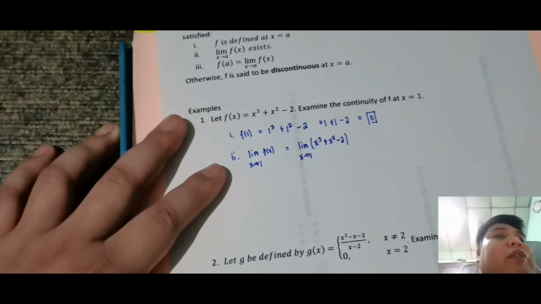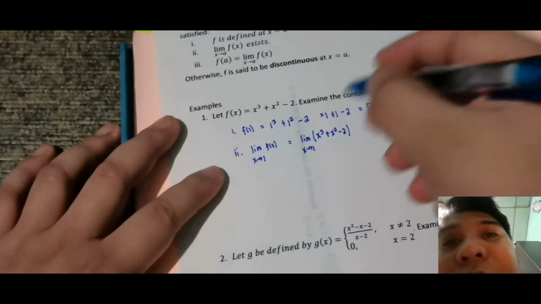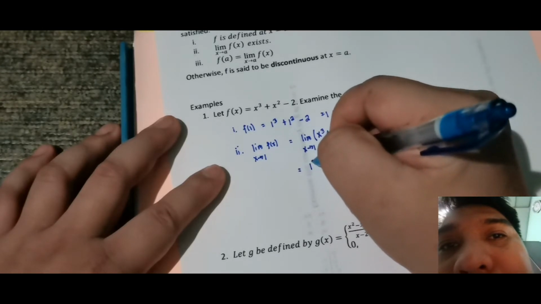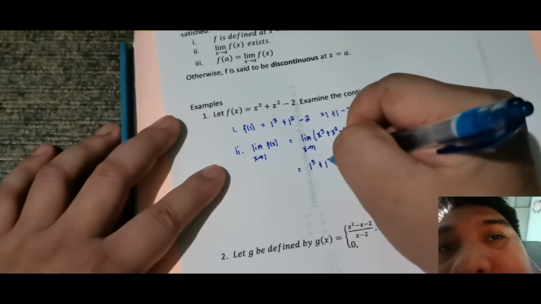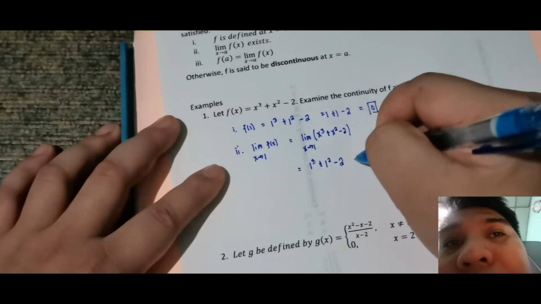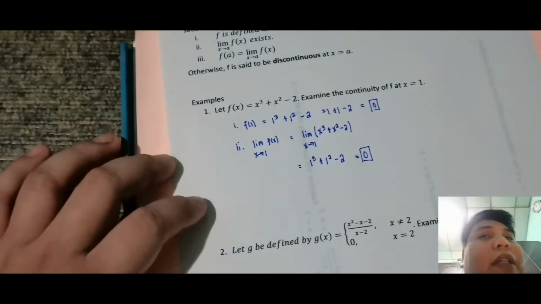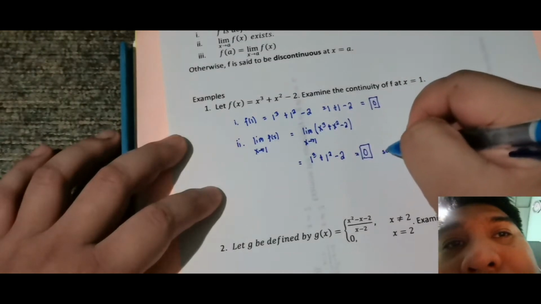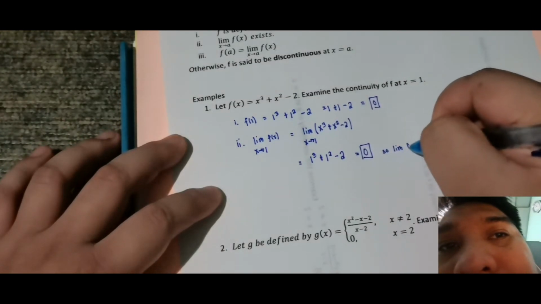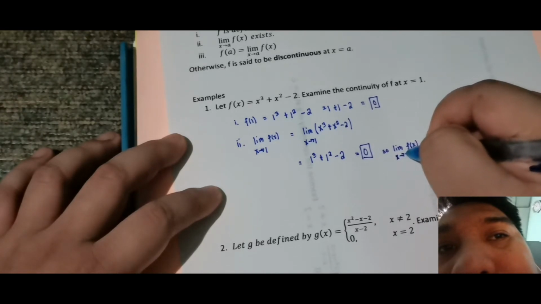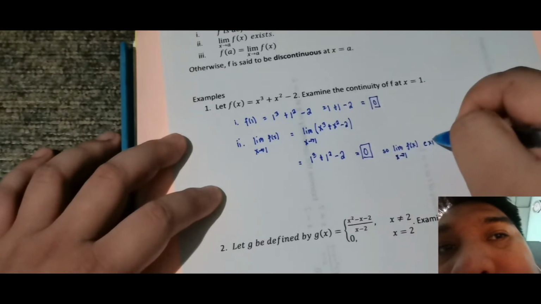Since wala naman akong gagawing any cancellation, apply ko na agad yung limit. This is equal sa 1 cubed plus 1 squared minus 2, which is also equal sa 0. Okay, so limit of f of x as x approaches 1 exists kasi may value.